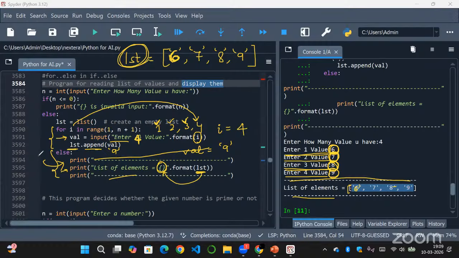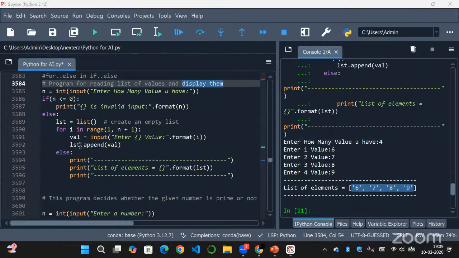So now if we want to take the values as int values only, let's say.